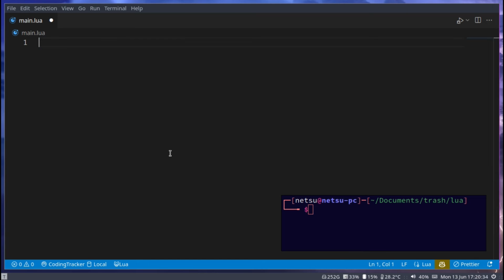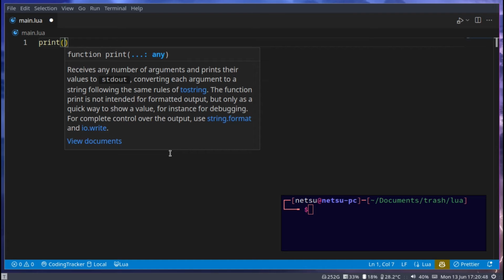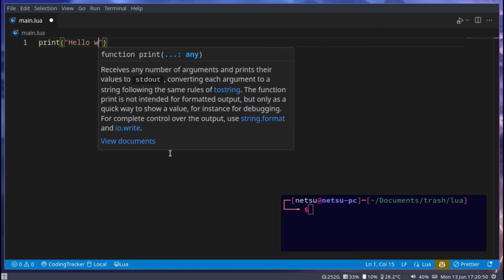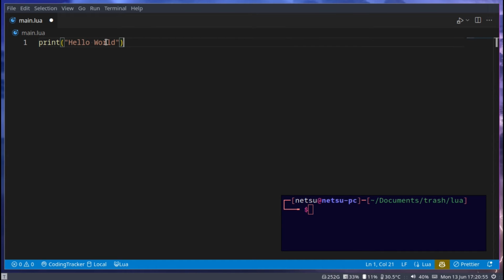Alright, next up, let me actually show you how to print something to the screen. To print something to the screen, it's actually simple. You just use the print command and I will print something to the screen. Hello world. So print, and then in brackets we have quotation marks and then a piece of text we want to print to the screen. The quotation marks and the brackets are both important here, so do not leave either of those out.